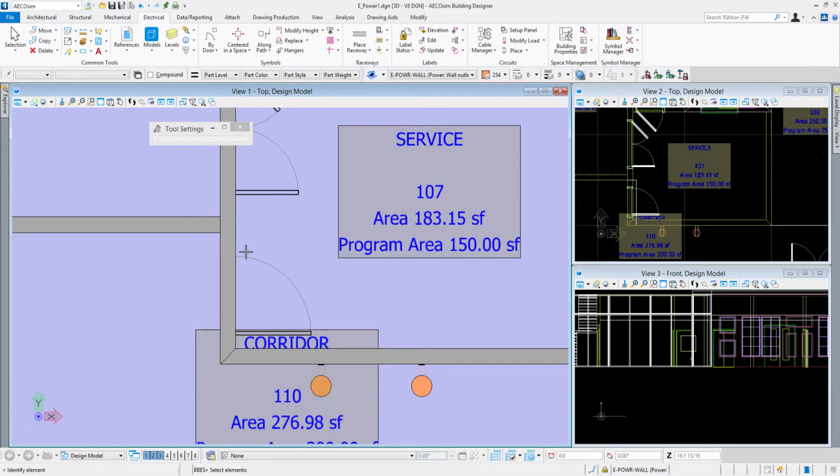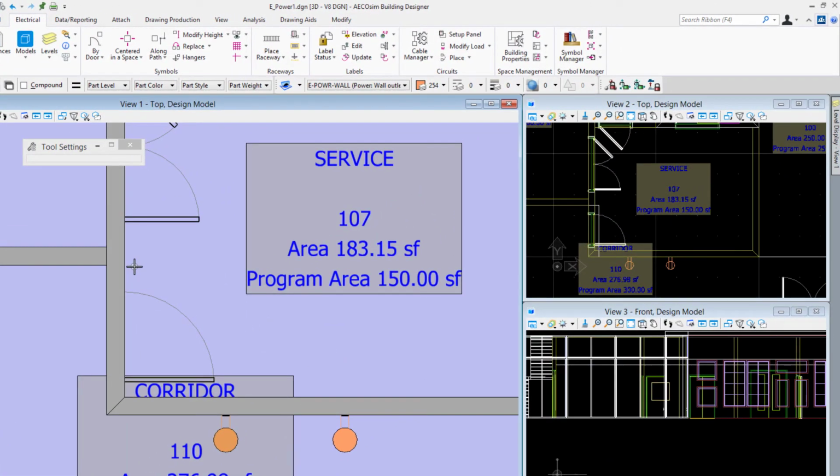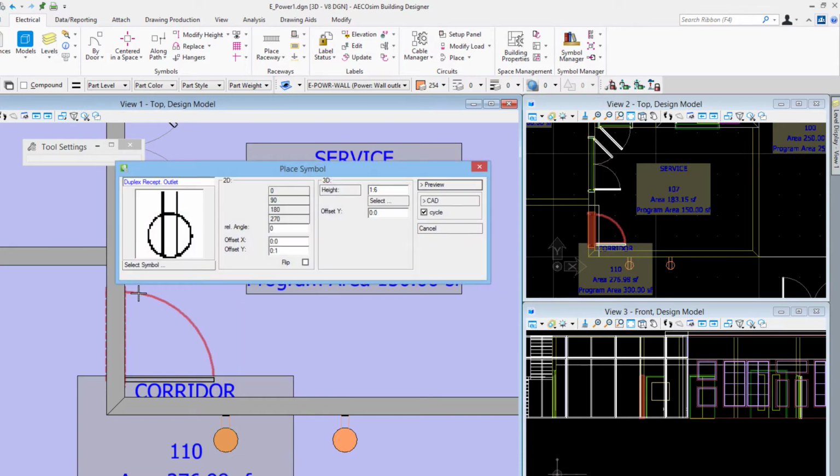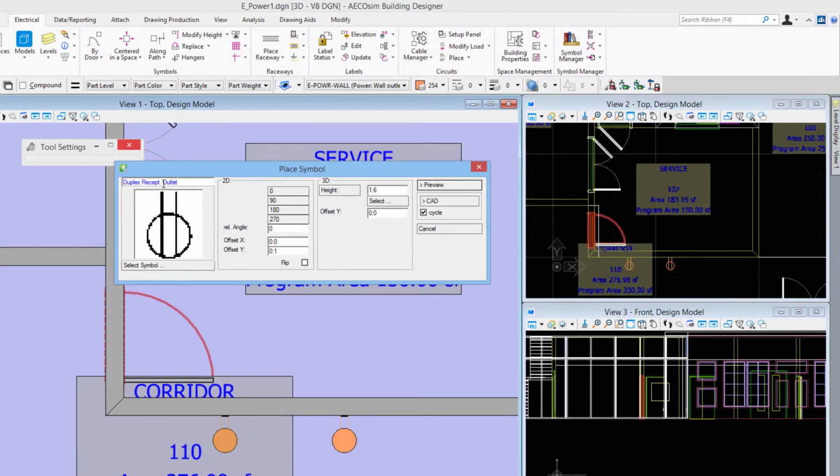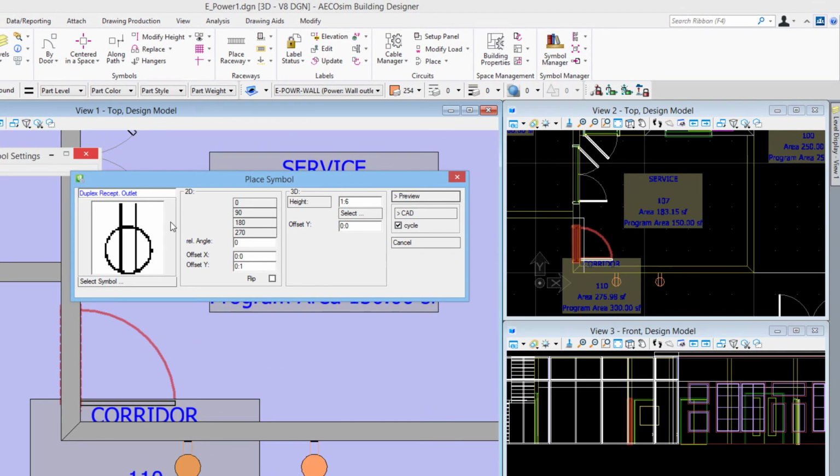Now I want this switch to be on this side of the door, or going north from the door in our top orientation. So I'll just select this door swing right here. Now you don't want to select up by the top of the swing. You want to select closer to the wall where you see that door swing symbol. So if we choose that, we get our place symbol dialog box. In the last video, I placed duplex receptacle outlets, so that's the symbol that's available right there.